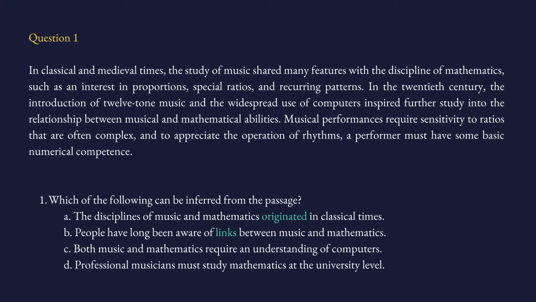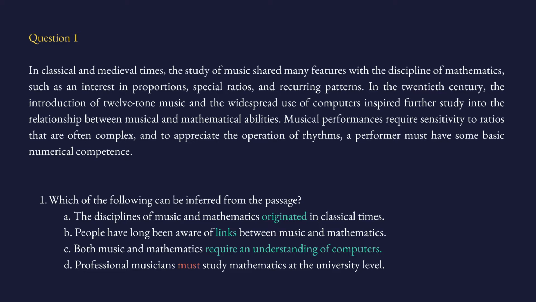C. Both music and mathematics require an understanding of computers. D. Professional musicians must study mathematics at the university level. Fellows, I haven't read the passage yet, but I promise you it's not going to be D. Just look at the word combination. First, whenever you see an absolute term like this, like must, be suspicious.